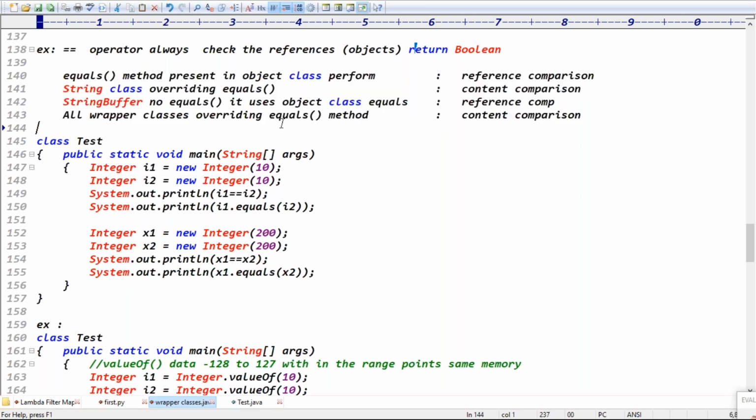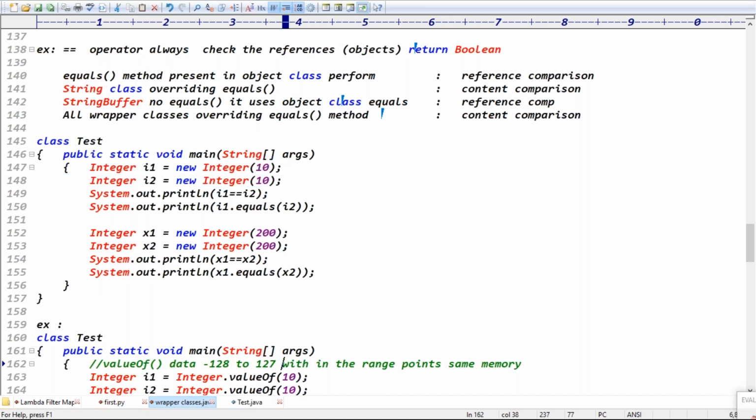If you have clarity about the equals method, which class, what the reason: in the Object class it means reference comparison, in the String class it means content comparison, and in the StringBuffer class, what? Reference comparison, because StringBuffer has no equals of its own. In all wrapper classes, equals method is for which comparison? Content comparison, right? Exactly.